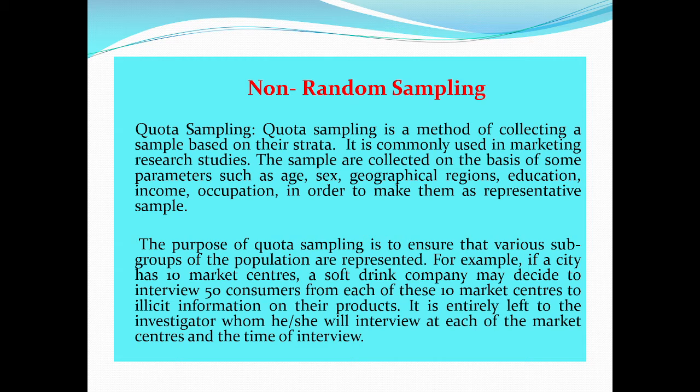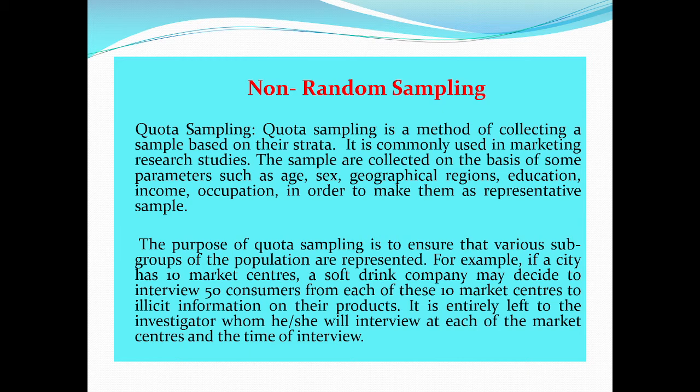For example, we could divide a population through their income, through their education level, or sex. The population is then divided into groups called strata, and the samples are taken from each group to meet a quota. For example, if the population consists of 45% female and 55% male, our sample should reflect those percentages. So, quota sampling is based on the researcher's judgment and is considered non-probability sampling. The purpose of quota sampling is to ensure that various subgroups of the population are represented.